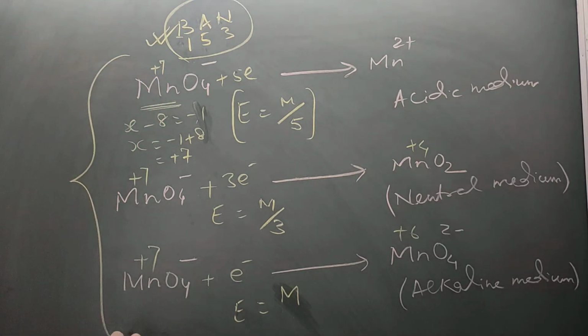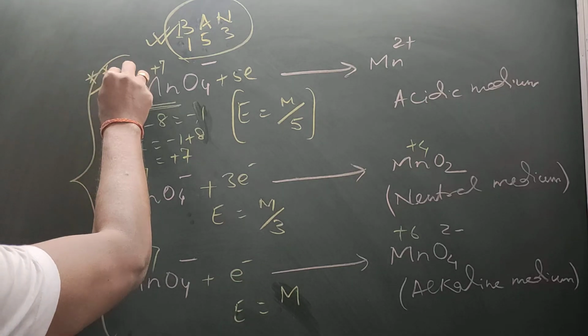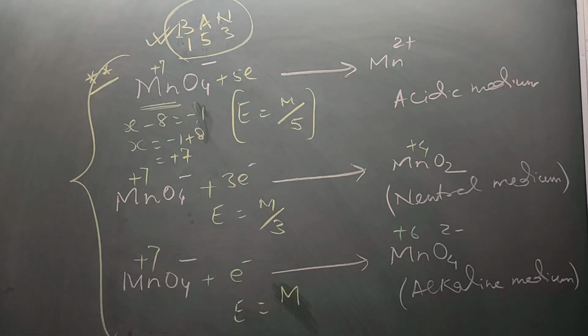This is such an important topic for your exam. So just remember the change in electrons and you have to know how to balance the reaction. That is useful from your exam point of view. So remember the trick BAN: B for basic medium, A for acidic medium, N for neutral medium. In basic medium the equivalent weight of KMnO4 is M, in acidic medium it is M by 5 and in neutral medium it is M by 3. So the maximum equivalent weight is in alkaline medium whereas the least is in acidic medium.